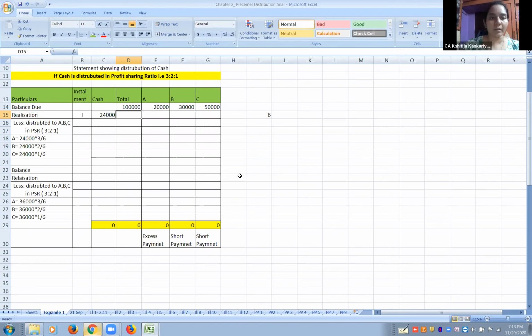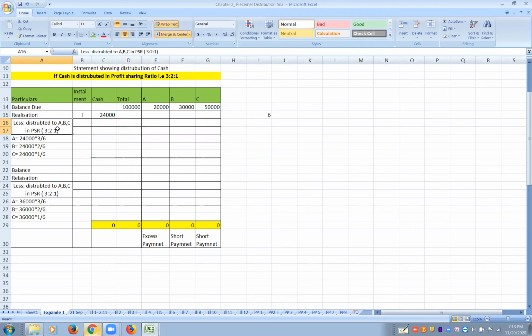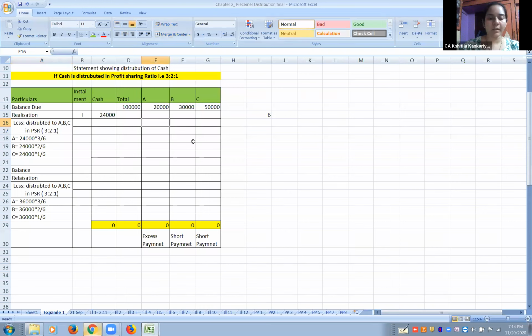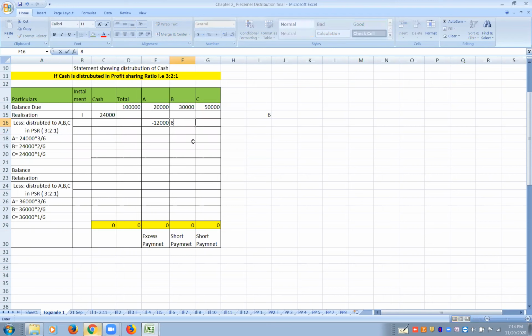Now here, on the next line, keep this line blank. On the next line, write down less: distributed to ABC in the profit sharing ratio, which is 3:2:1. Then write down in front of A less 12,000. For B, it will be 8,000, and then 4,000.